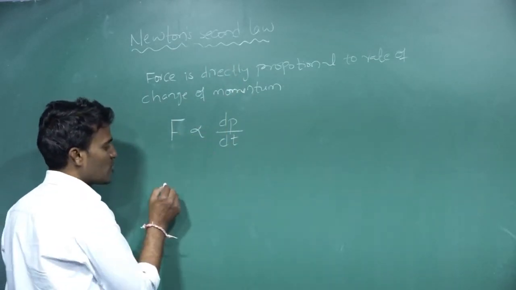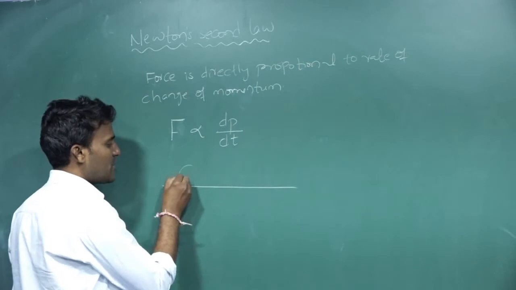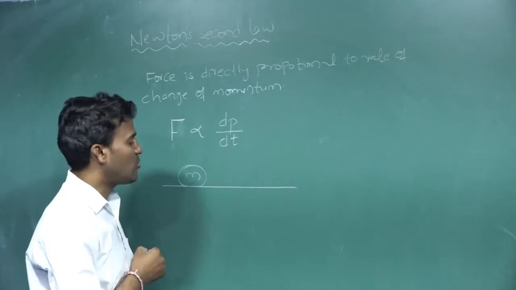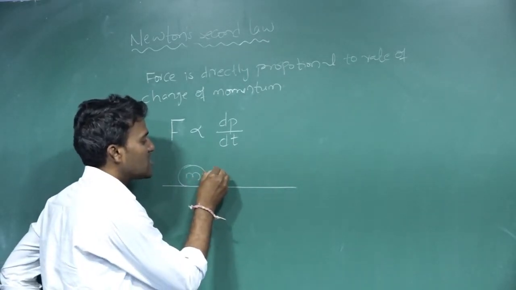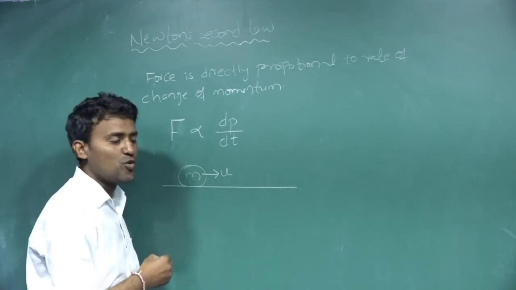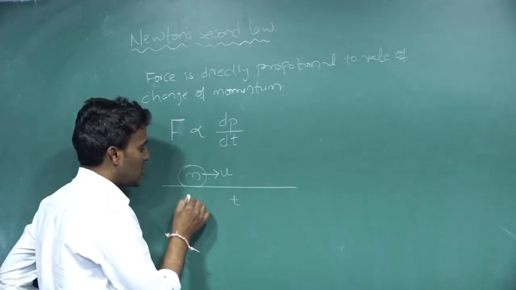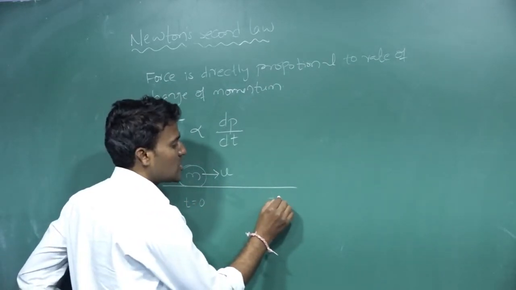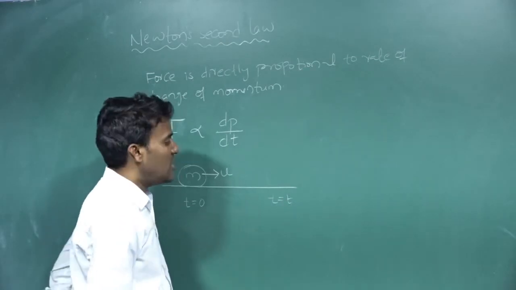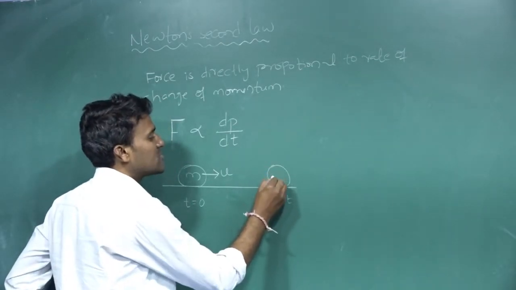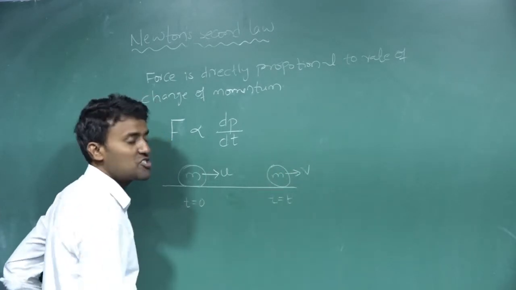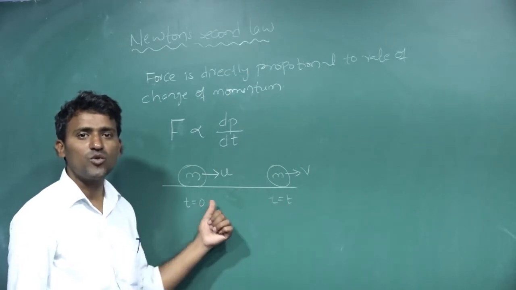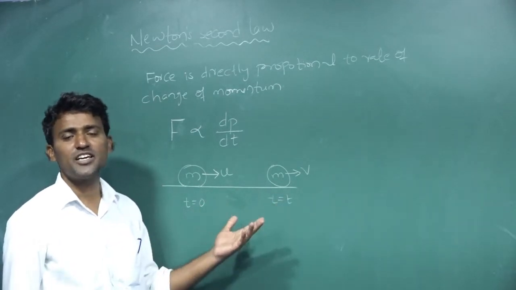Now we have to prove the equation F equal to ma. I am taking just one ball. The mass of the ball is m. It is moving with a velocity u. After a time interval t, the time at the start is 0, and when the time is t, the velocity of the ball is v. So the final time is t, the initial time is 0. Final time minus initial time, delta t, is equal to t.